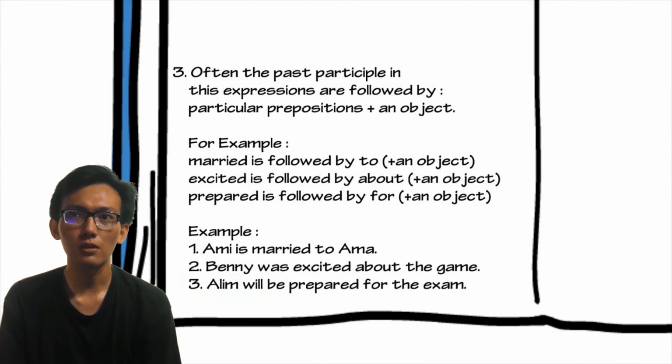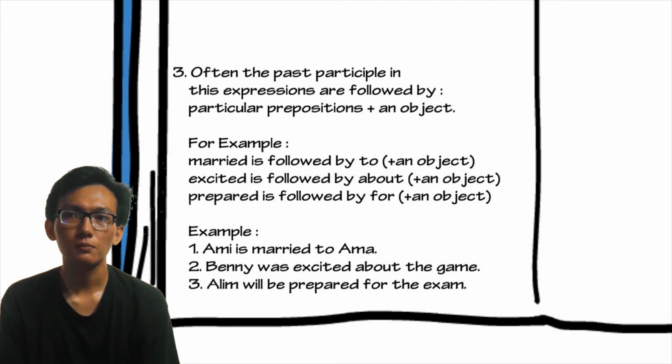Third, often the past participle in these expressions is followed by a particular preposition plus an object. For example, married is followed by to plus an object. Excited is followed by about plus an object. Prepared is followed by for plus an object. Example, Ami is married to Ama. Benny was excited about the game. Alim will be prepared for the exam.